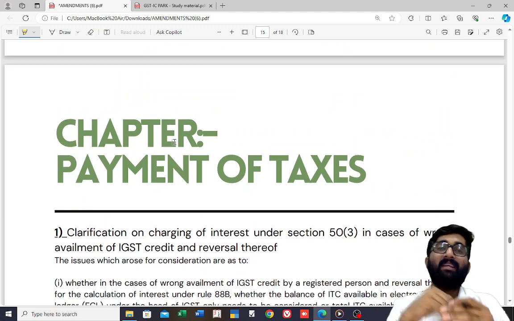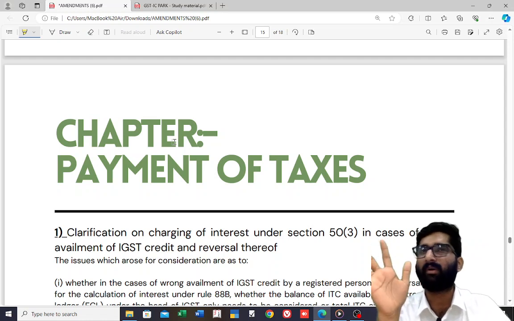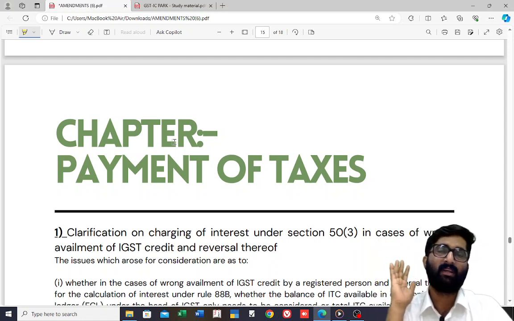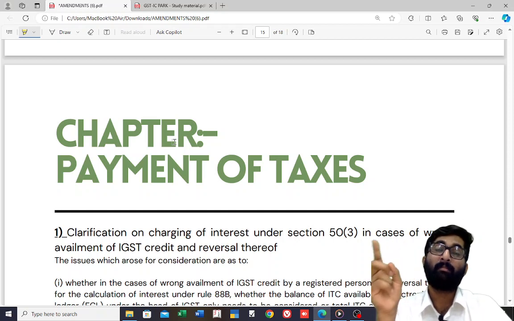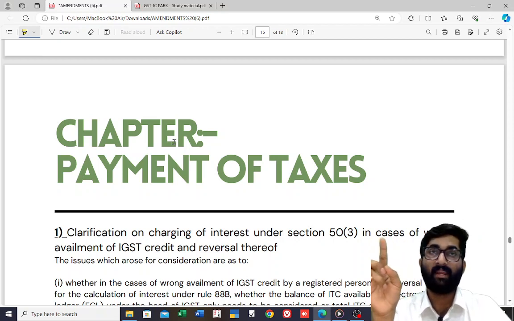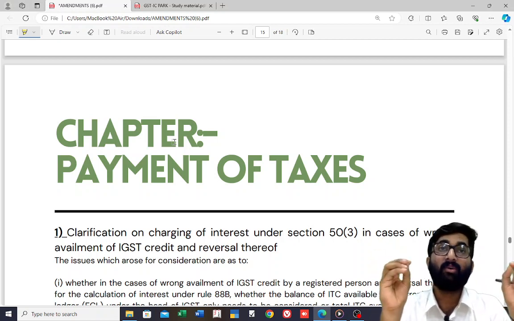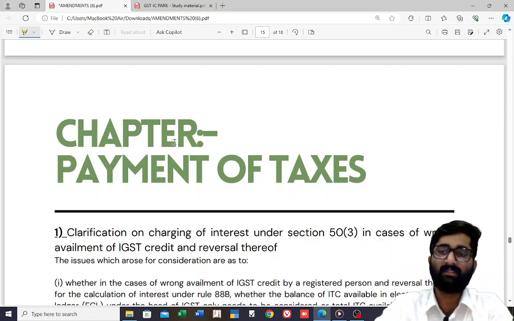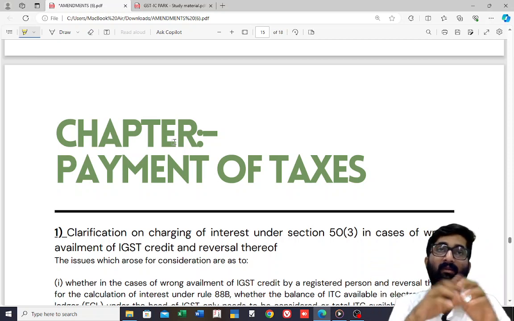Next, the amendment in payment of tax. A very, very important one. People, don't miss this. To know this, it is better to pause here and read Rule 88B, section 50, subsection 3 and Rule 88B. Now the question is, sir, what do Rule 88B and section 50, subsection 3 say?